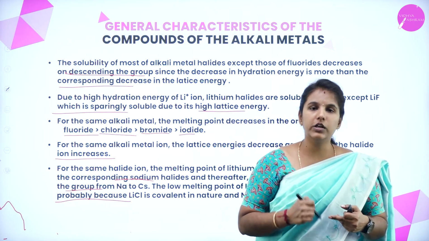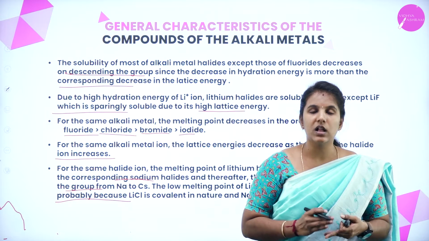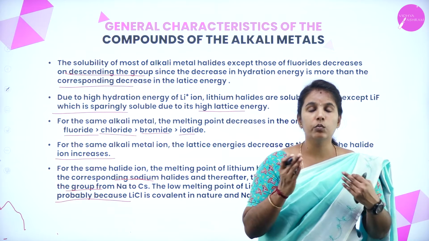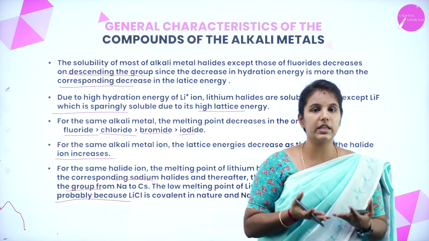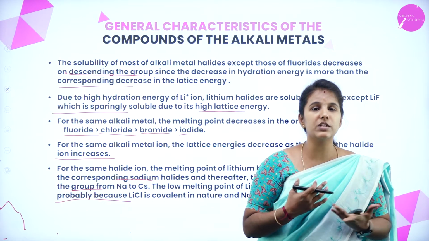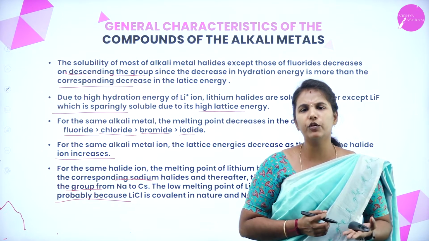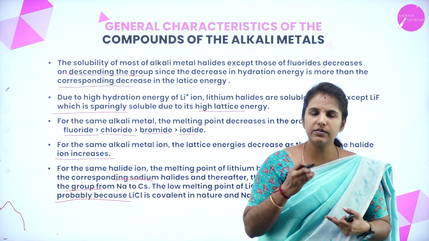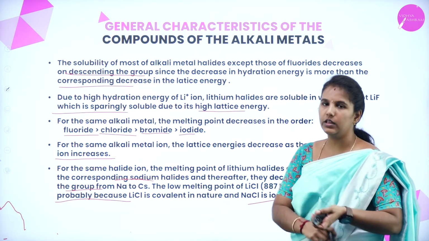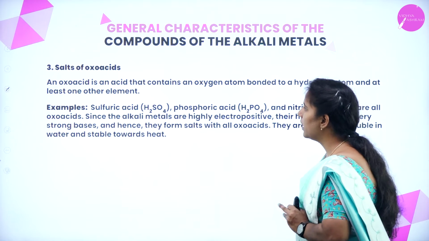As we move down the group, what will happen to their melting point? It will also get decreased. Why is it so? Because we know that when lithium reacts with the halogen, it forms lithium chloride, is it right? And it has a high melting point because it forms a covalent bond. Whereas another element, if you take sodium chloride, it has a lower melting point because it forms an ionic bond with the chlorine.